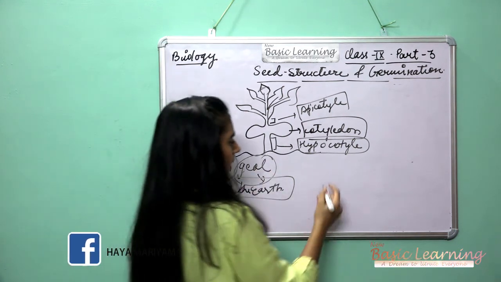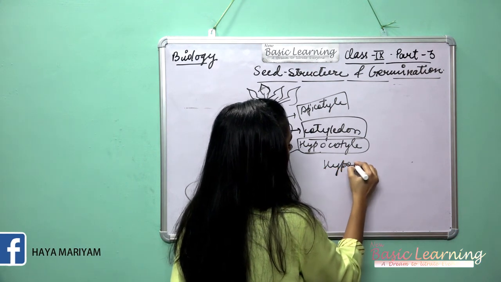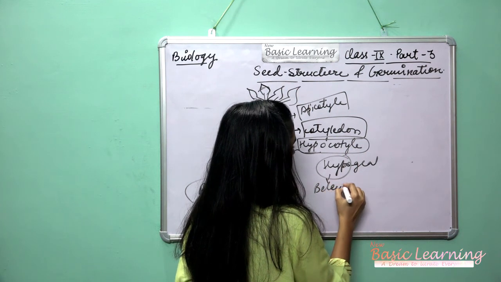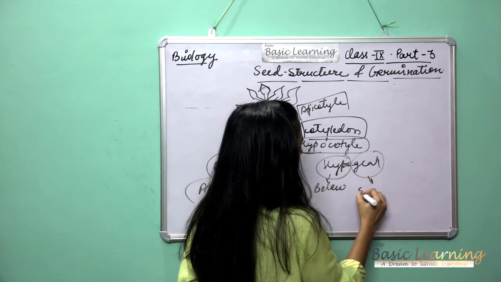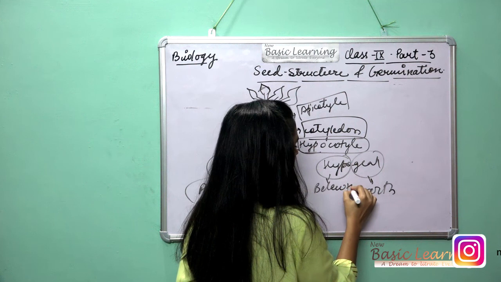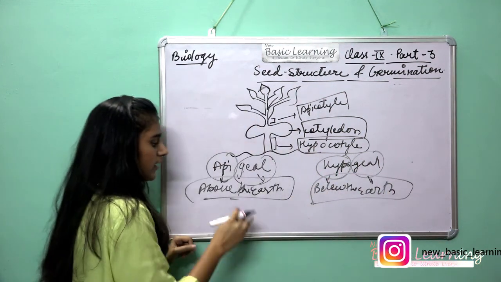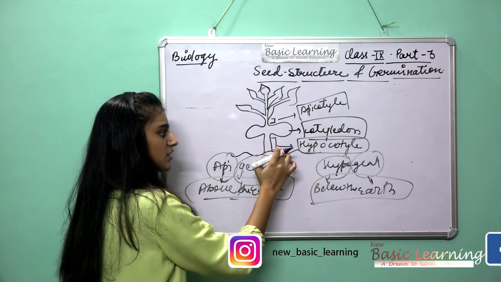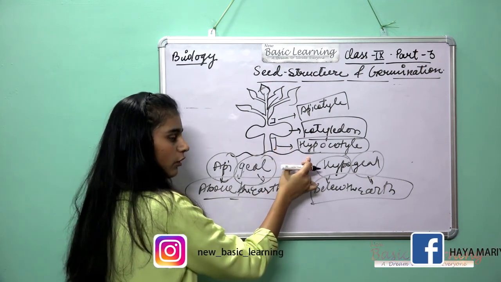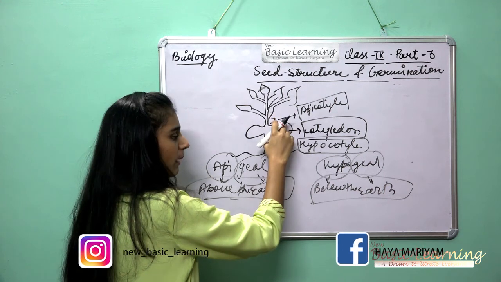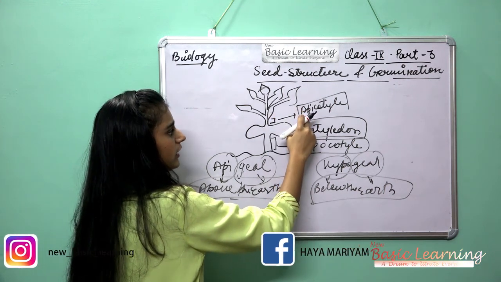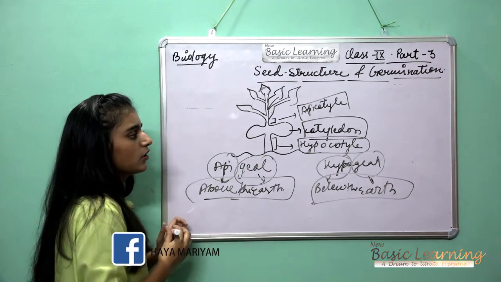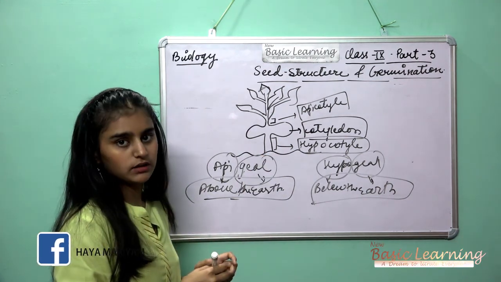The same is for hypogeal: hypo means below and geal means earth, so the meaning becomes below the earth. Above the earth, epigeal. Below the earth, hypogeal. The part below the cotyledon is called hypocotyl, and the part above the cotyledon is called epicotyl.